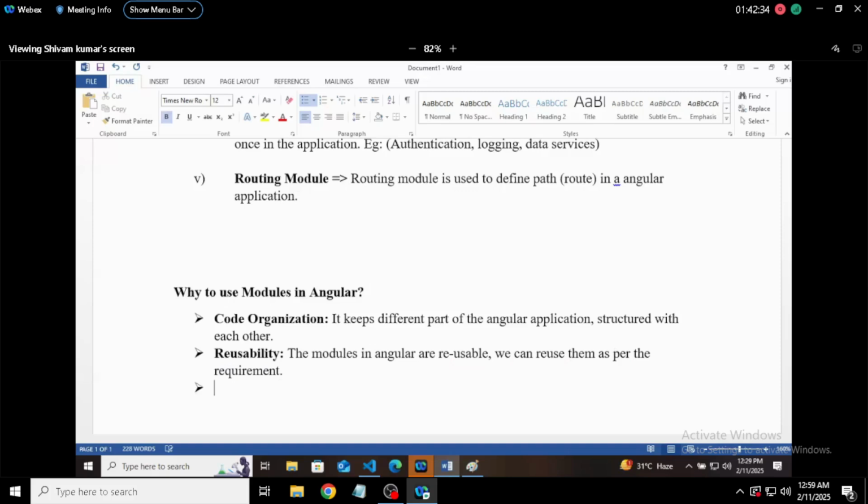Then we got encapsulation. Encapsulation, I think you already know that, encapsulates the related functionality in a single module.